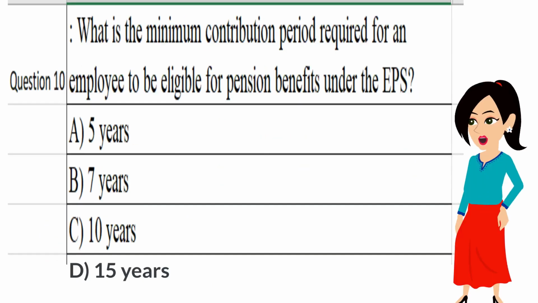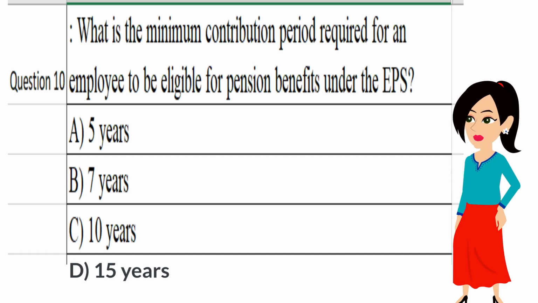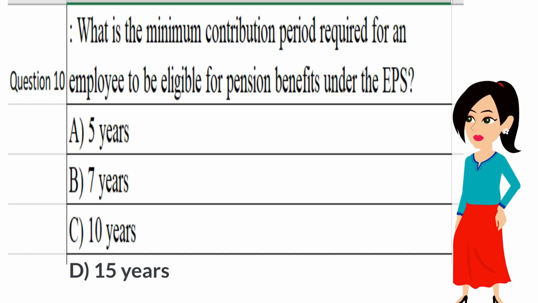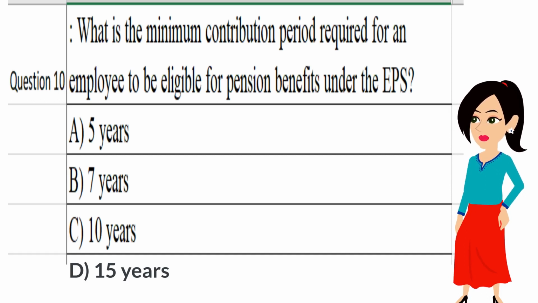What is the minimum contribution period required for an employee to be eligible for pension benefits under the EPS? A. 5 years. B. 7 years. C. 10 years. D. 15 years.